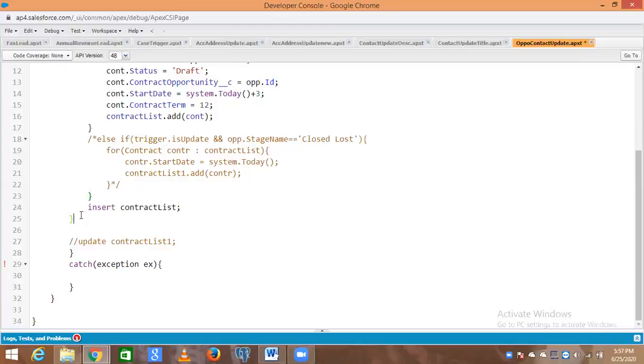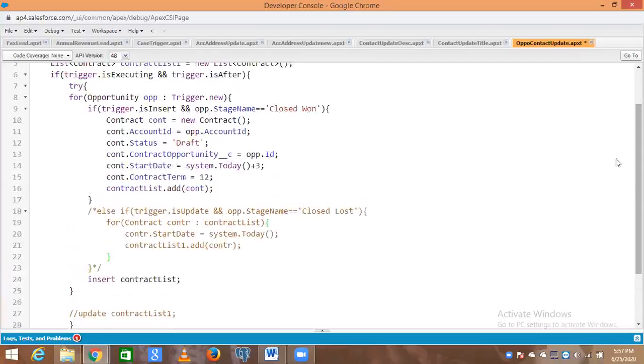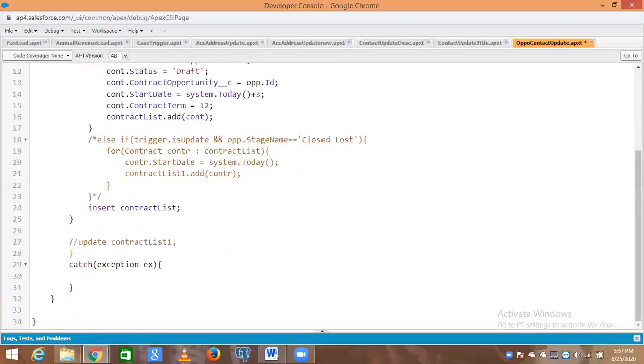And catch will be soon after the closing bracket of the try. That is resolved. Now you're not getting that error.